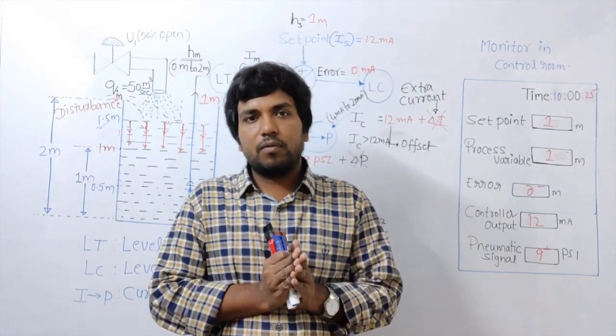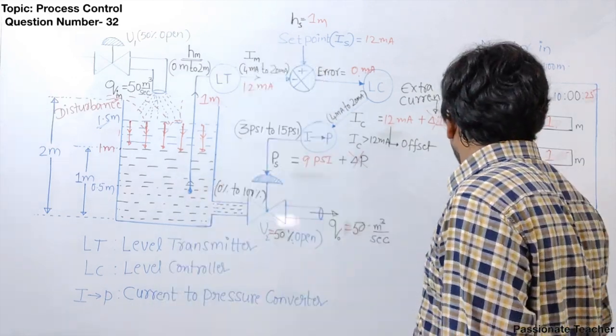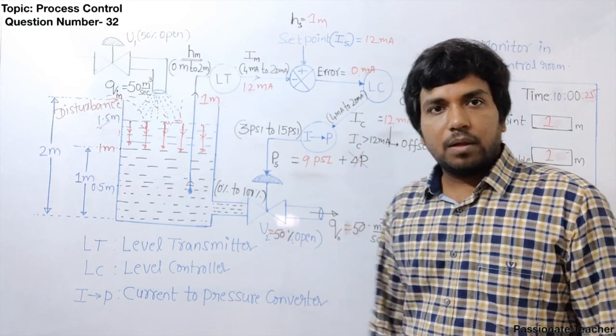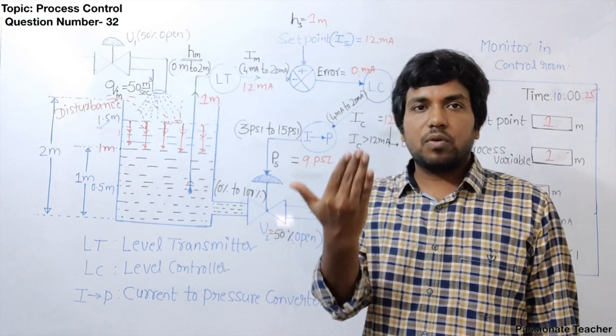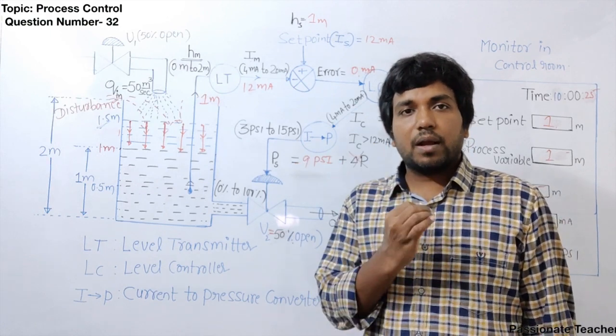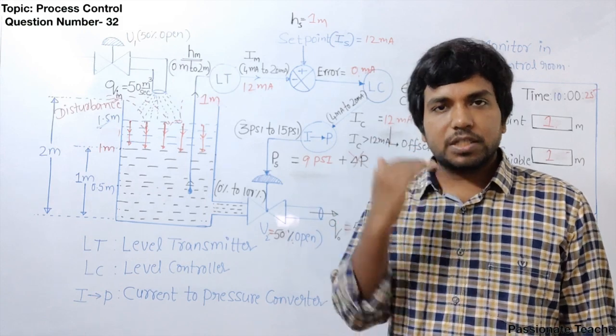Clear? This is what is going to happen in a closed loop control system. All these variables vary, apart from the set point, because we are fixing the set point. But in general even the set point varies with respect to time, but we are considering this set point as a constant input, that is a DC input or step input.